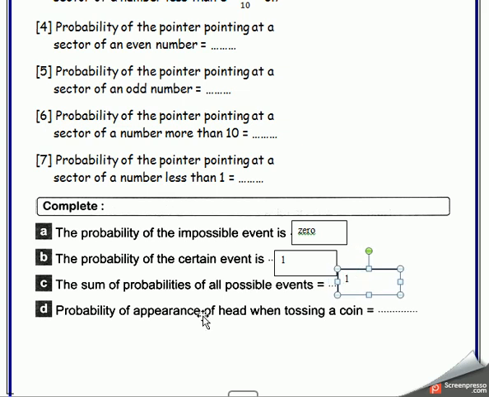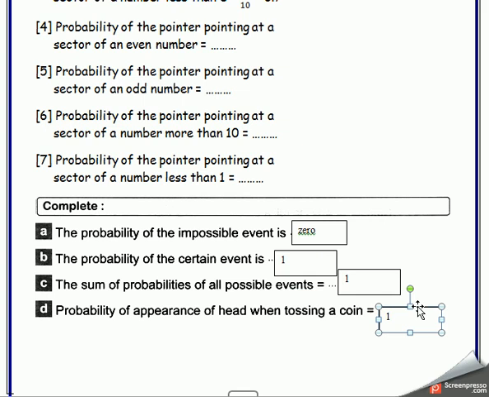Okay, mister. The probability of the appearance of head when tossing a coin. The probability of head, mister, I have in the coin a head and a tail. So when I want head, I have two things. When I want head, it will be 1 from 2.